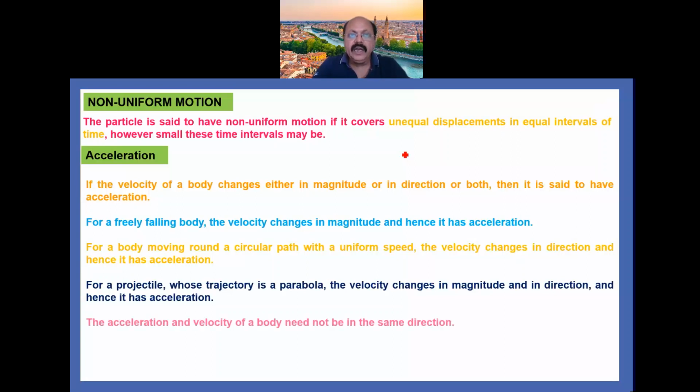The acceleration and the velocity of a body need not be in the same direction, remember that. For example, for a body thrown vertically upward, the velocity of the body is in the upward direction, but acceleration due to gravity is in the opposite direction. So that's why we say that the acceleration and the velocity of a body need not be in the same direction.